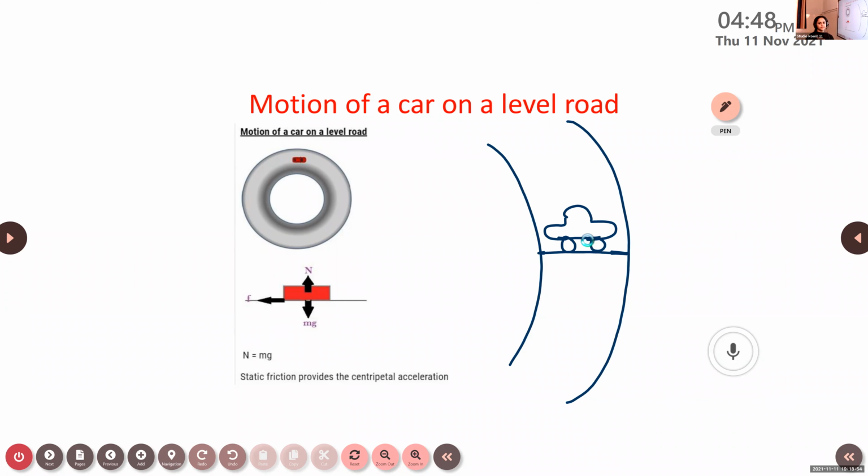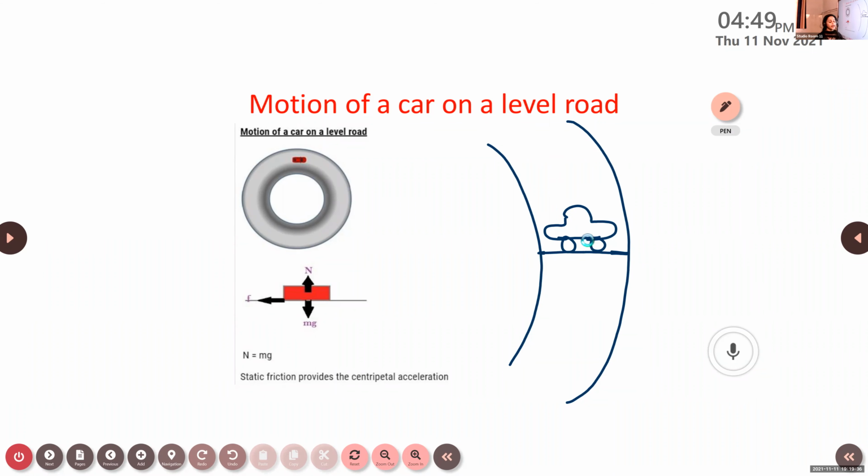Then in the previous session also we were discussing that if an object is kept on a horizontal surface, it will experience two types of forces. And if and only if these two forces are equal, then we can say that the object remains in a state of rest on that horizontal surface. So can you guess the two more forces which are acting on this object or this car? No idea. Which means you didn't get any idea from the previous session. That is why you are remaining silent. Action and reaction force. Very good. It is the action and reaction force.